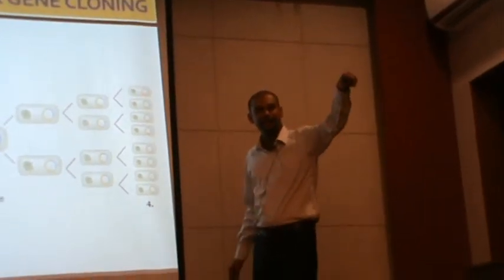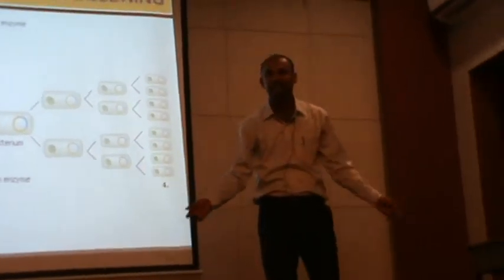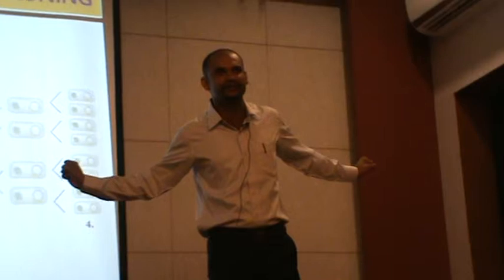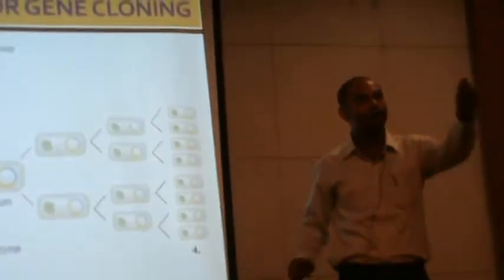This particular plasmid is a self-replicating plasmid. Self-replicating means 1 to 2, 2 to 4, 4 to 8. That means they can divide by themselves. Or they may not divide by themselves, and the whole organism is going to multiply.